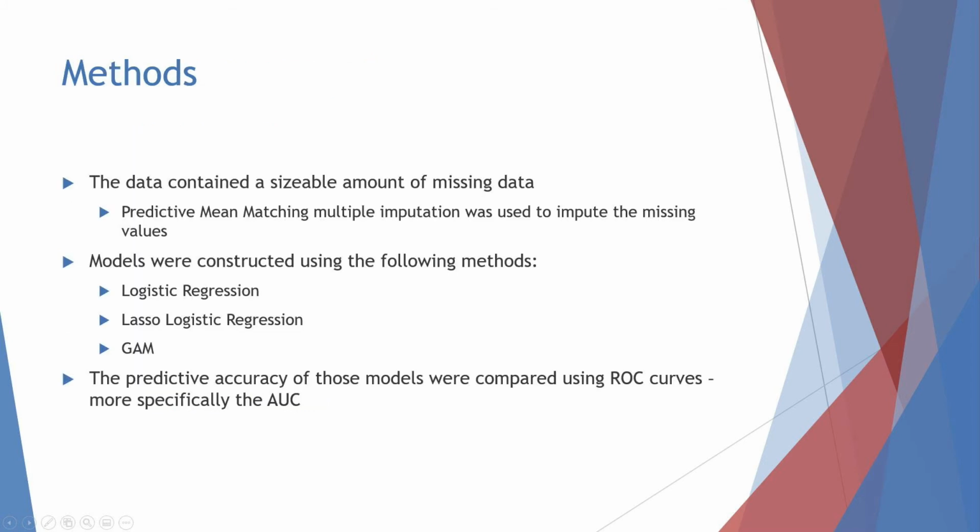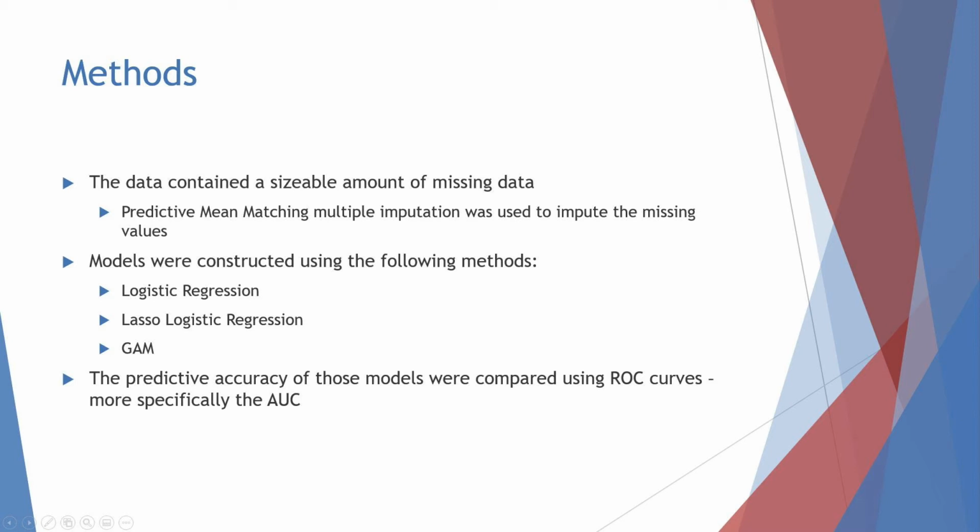Next, we can discuss the methods used within the project. So first, there was a sizable amount of missing data. About 14% of the data were not complete observations. I wanted to compare the predictive accuracy using a testing data set, so I was already losing many observations to that partitioning. So in order to preserve as many samples as possible, I implemented a predictive mean matching multiple imputation method to impute the missing values.